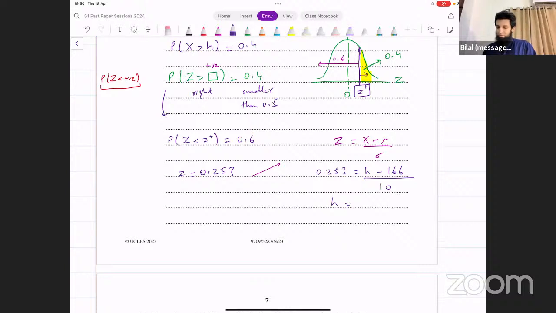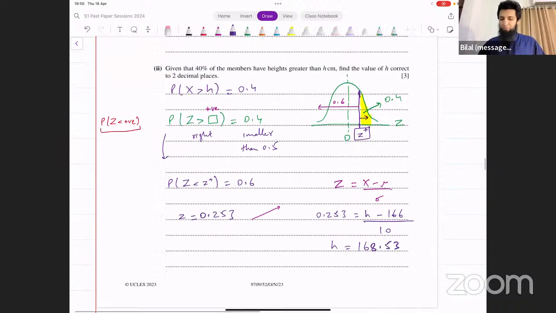0.253 into 10 plus 166. And that's giving me 168.53. Okay, I think it's 168.53. That's what I'm getting. It's not 0.3, it's 53. 168.53. That's the value of h that we have. Yeah. Okay, that was the second part.